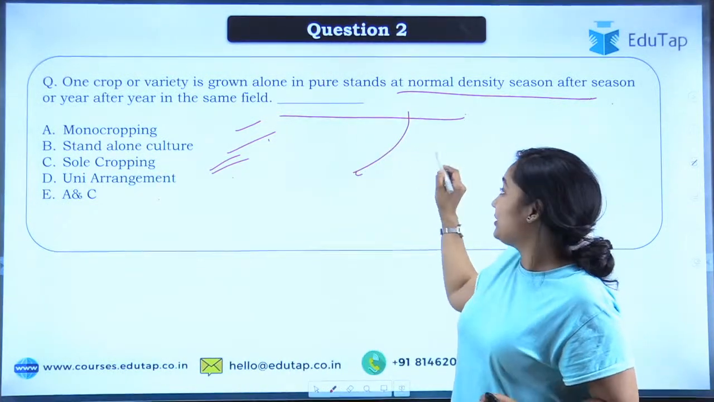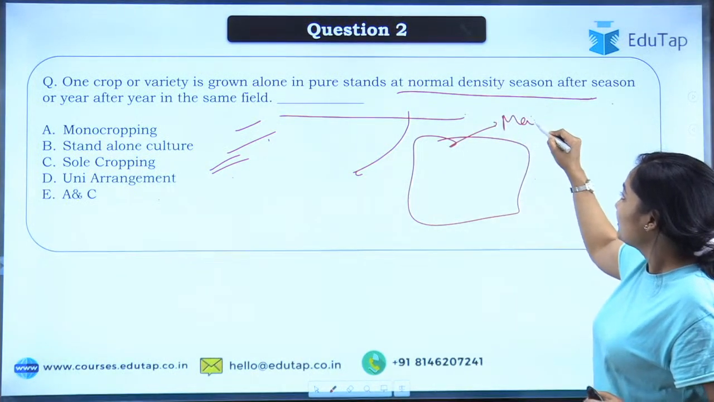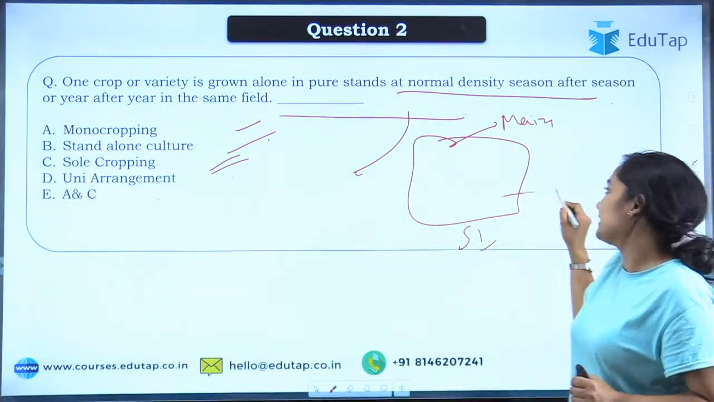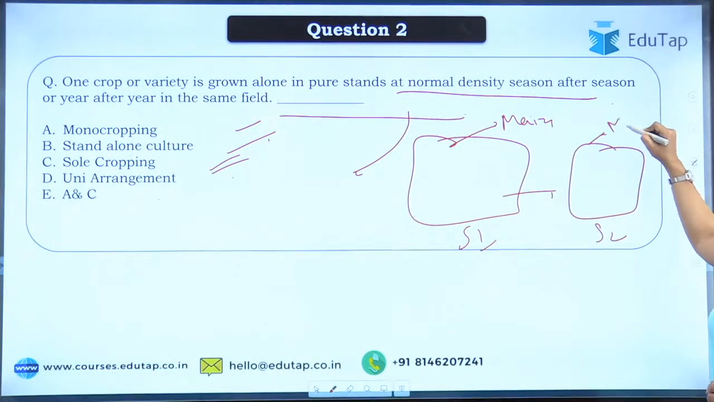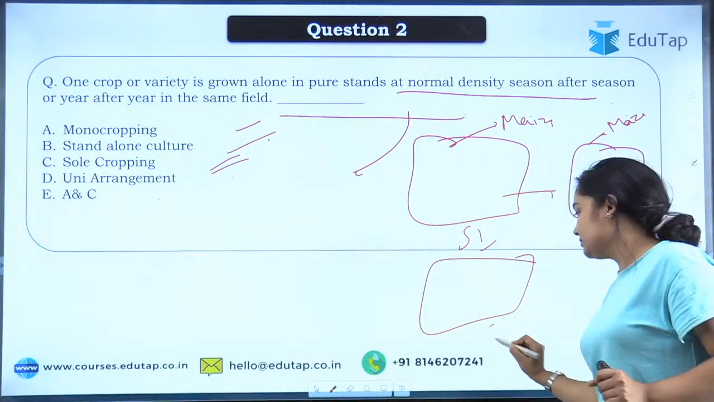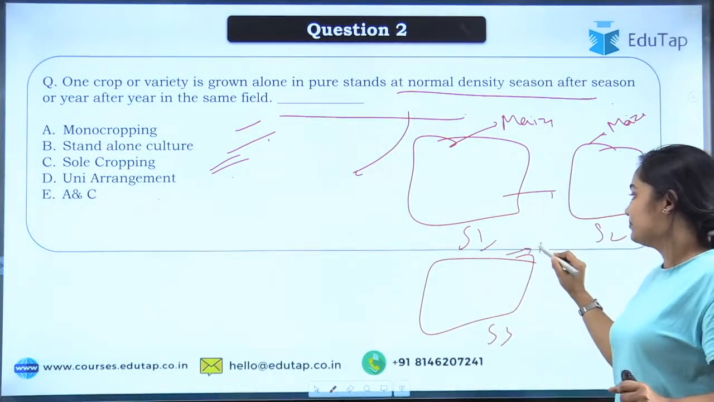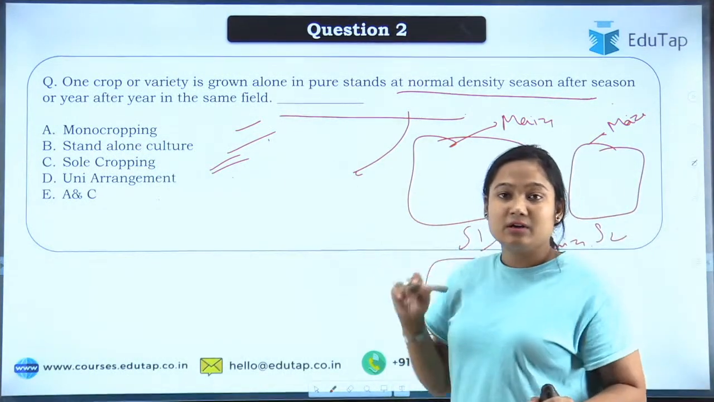Okay, so here, suppose you have land and you are growing maize. In season 1 you have grown maize, again in season 2 you have grown the same crop, maize. Then for season 3 you are also going with maize. So you will have to tell what this kind of arrangement is.